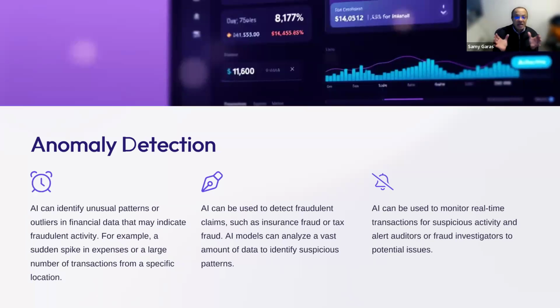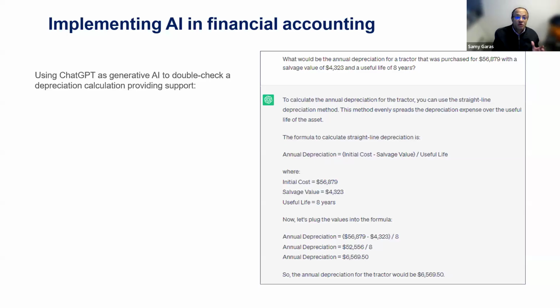In the coming slides, I will give you a good example because I know in the presentation, we get excited when we see the advancement of AI in accounting, but you might wonder, how can I use it in my initial stage now, where I don't have much experience of AI? I say, if I go to ChatGPT, for example, and I make this prompt, and we can use this on a free version of ChatGPT. You can just send a very simple question, which I did.